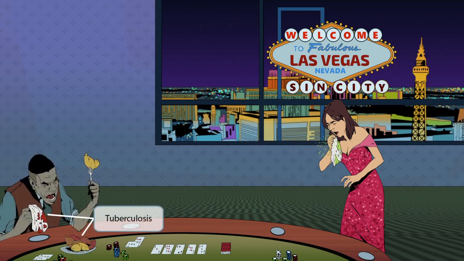To the left of the table, we see another gambler has taken a seat to test his luck. It looks like he planned to stay for a while and eat while he plays. Notice that he has brought a tray of potatoes, which are tubers. Tubers sounds like tuberculosis, which is a mycobacterial infection transmitted via respiratory droplets. Tuberculosis often presents with hemoptysis, much like our gambler here, who's holding a bloody tissue.